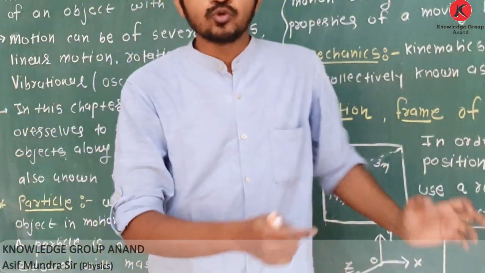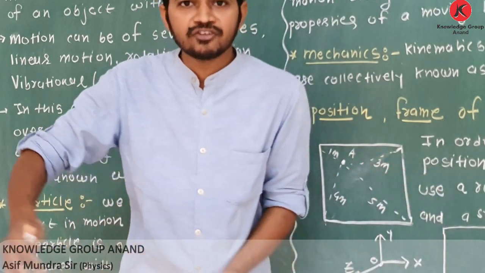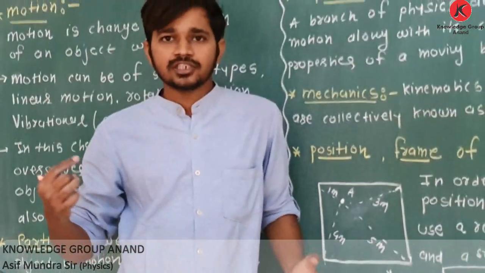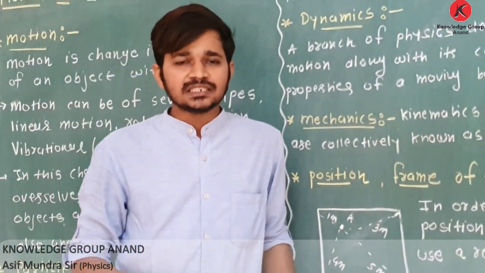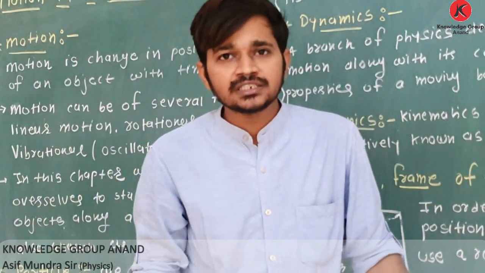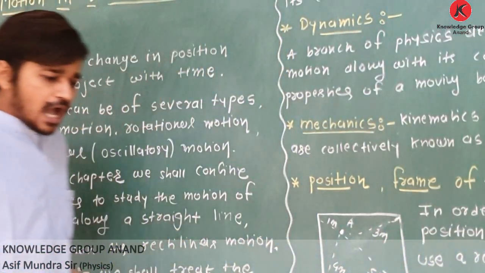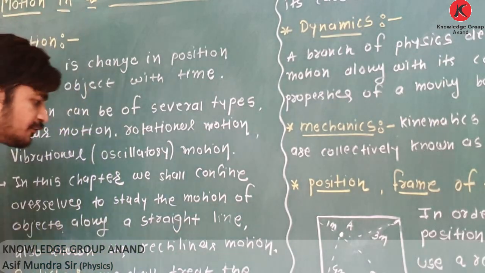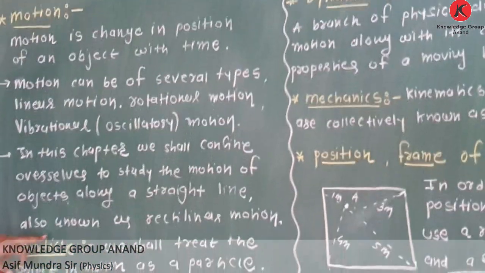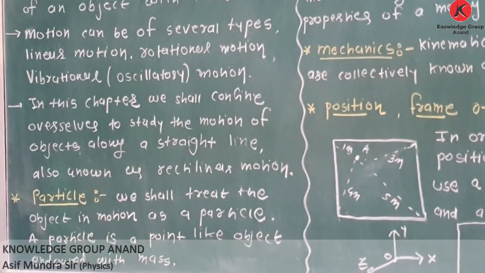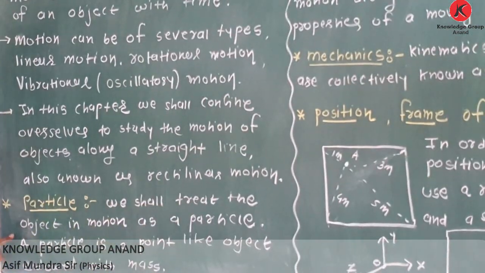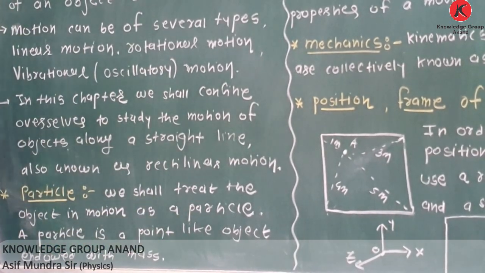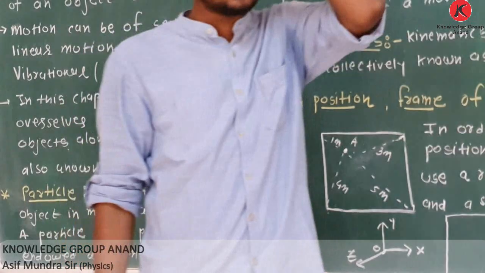Now see, in this chapter, we have to deal with numbers of objects. A person is moving, a vehicle is moving, sun is rotating in galaxy, earth is rotating around sun, some birds are flying, 2 trains are moving. So, how to deal with object in this chapter? For that, first of all, we have to understand what is particle. See, what is particle? We shall treat the object in motion as a particle.